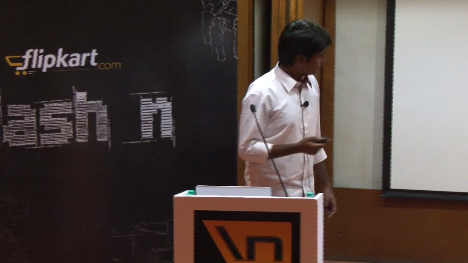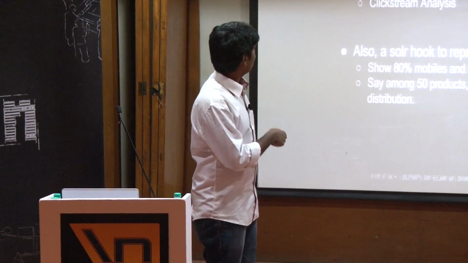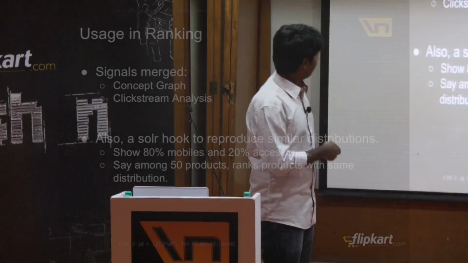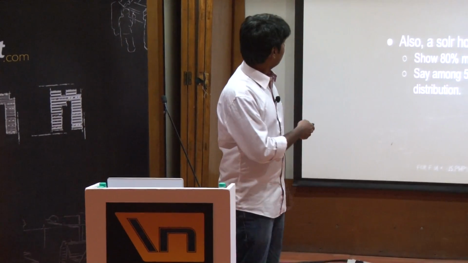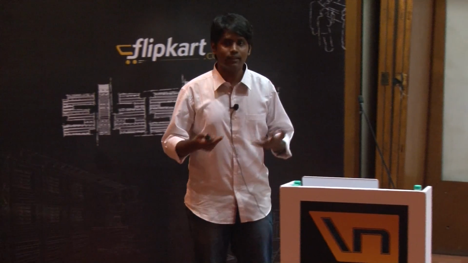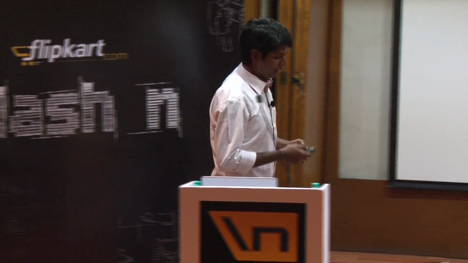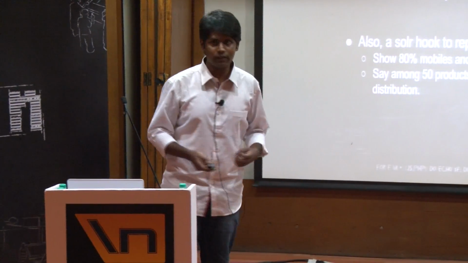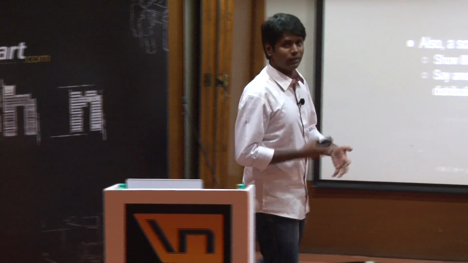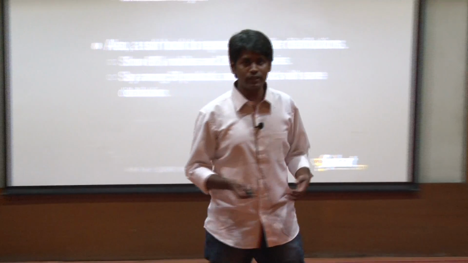Okay, in ranking, the signals from the graph and the clickstream analysis are combined, and an equivalent index query is created and fired on the index. We have also added a hook on our index to ensure that if clickstream says that 80% of the people prefer mobiles for a particular query and 20% prefer accessories, we bring about a similar distribution in the result set.